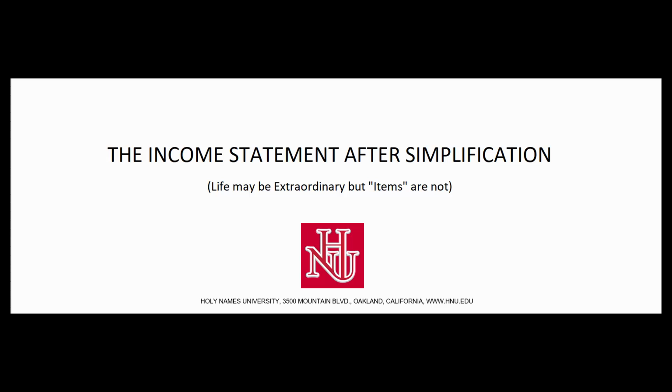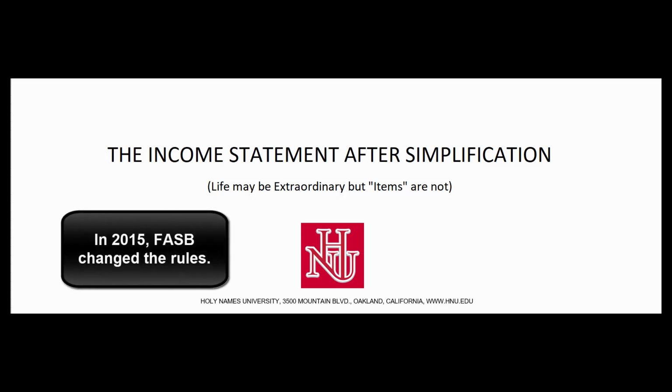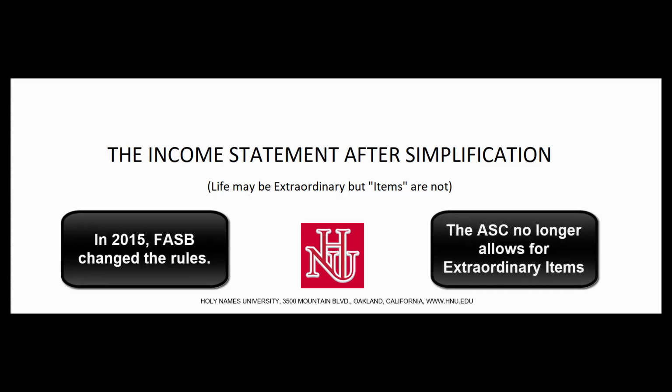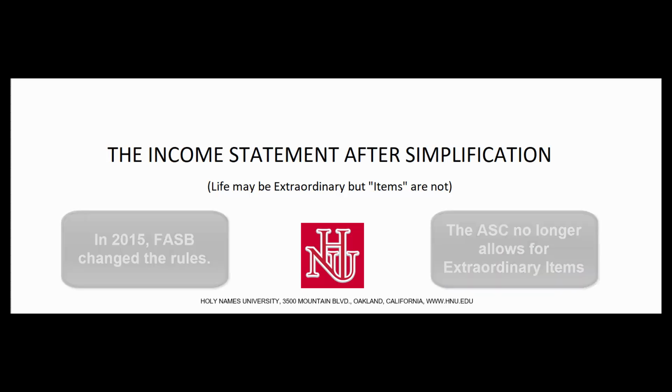All right, let's talk a little bit about the income statement after simplification. A couple years ago, the FASB, the Financial Accounting Standards Board, changed the accounting standards codification so that there's no longer any extraordinary items. Things that were unusual and infrequent were labeled extraordinary and appeared below the income from continuing operations, and they appeared after tax. That was subject to abuse and a lot of interpretation, and there really weren't that many items that qualified, so the FASB says, let's get rid of that.